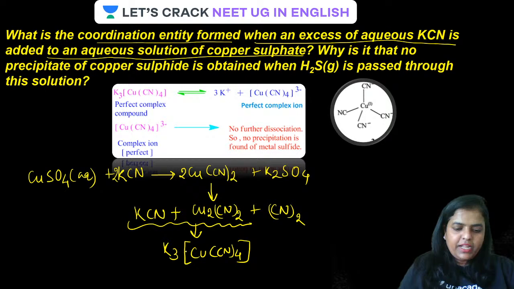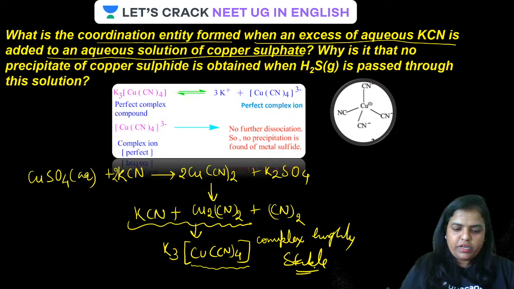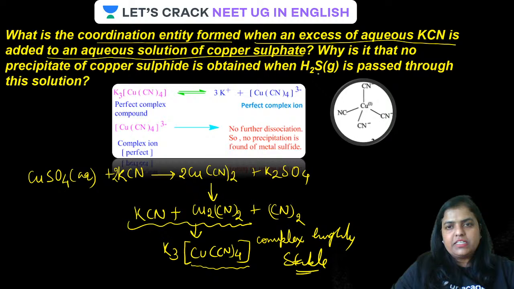Because of this complex, you can see, guys, copper is present in the coordination sphere. And CN is a strong ligand, of course. The complex is highly stable because CN is a strong ligand, as it is part of the complex, isn't it? So it does not dissociate or ionize to give a precipitate with sulfur on addition of H2S.